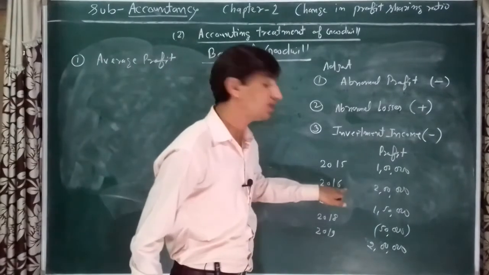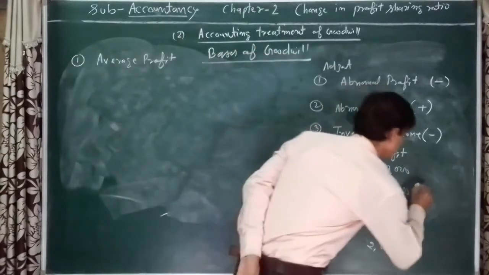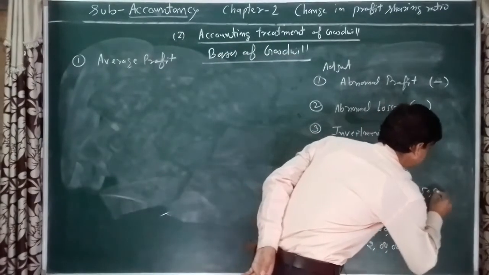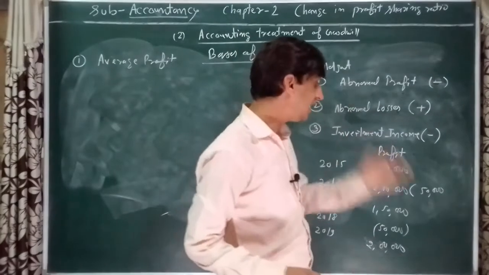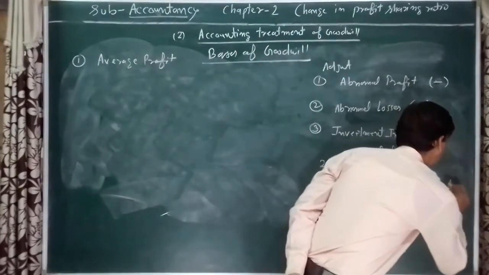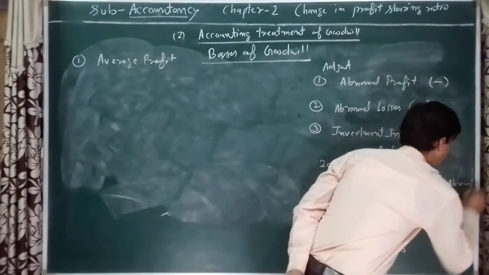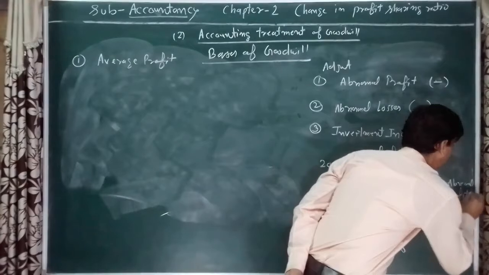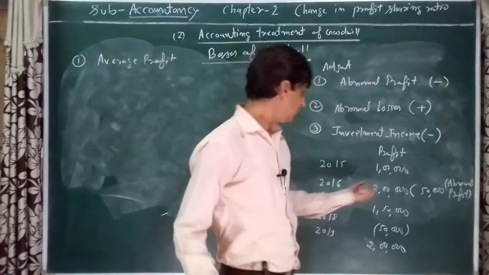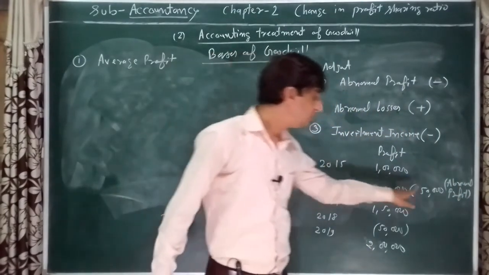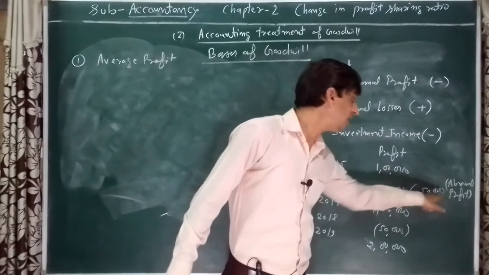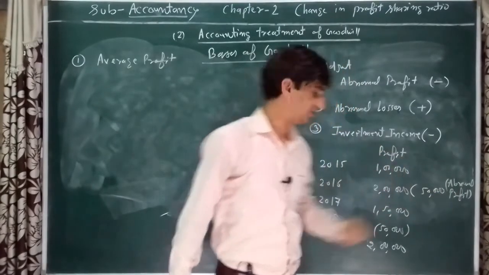In profit of 2016, rupees 50,000 added as abnormal profit. Abnormal profit. Is it clear? In the profit of 2016, rupees 50,000 included as abnormal profit.